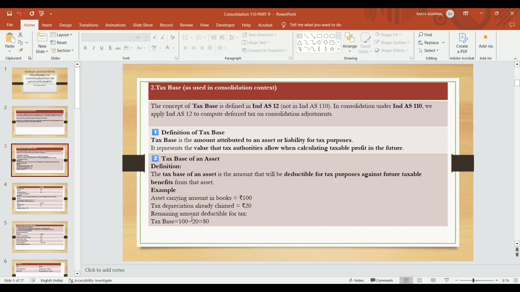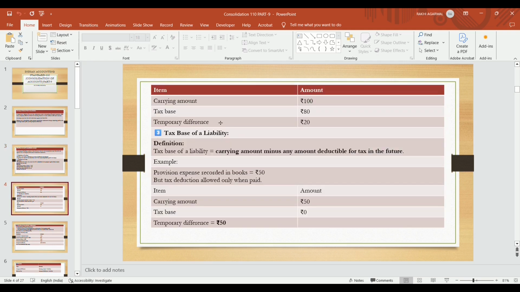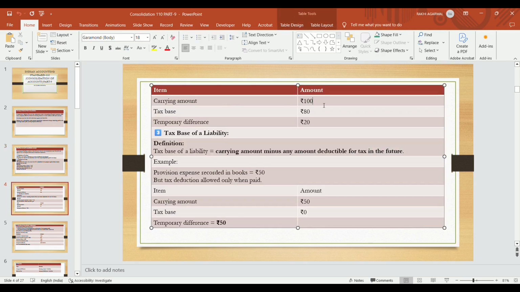In this case, the carrying amount becomes 100, and after charging depreciation of 20, which is already claimed, the tax base becomes 80. For the books, the asset value is 100, and as per the income tax, the value of the asset is 80, which creates a temporary difference of 20, because 100 is as per the books of accounts and 80 is as per the Income Tax Act, after charging depreciation.